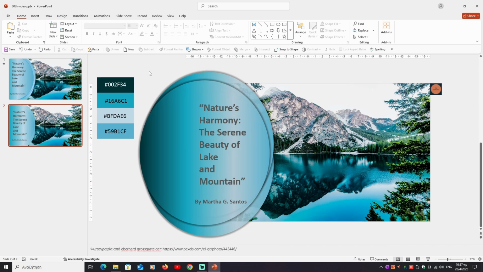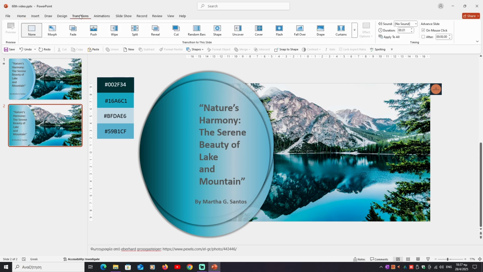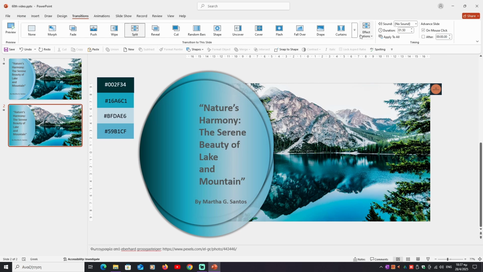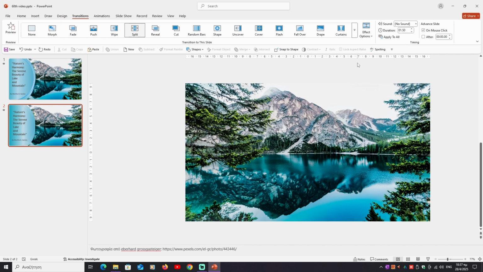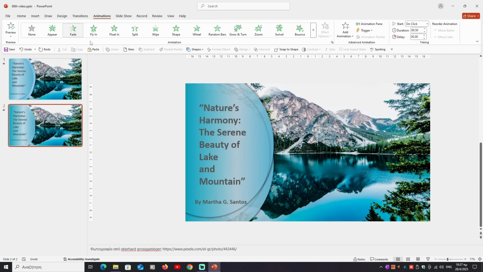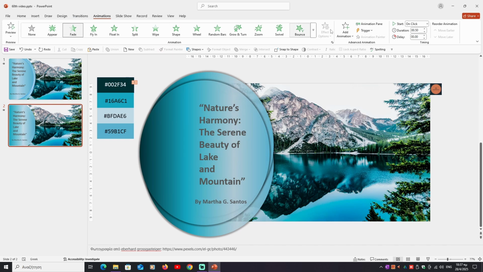Now that we are done designing the title slide, we will put in animations and transition. We go to the transitions, we choose split, effect options, horizontal in. Then we go to the first oval shape, we choose animations fade, start with previews, duration 0.50.